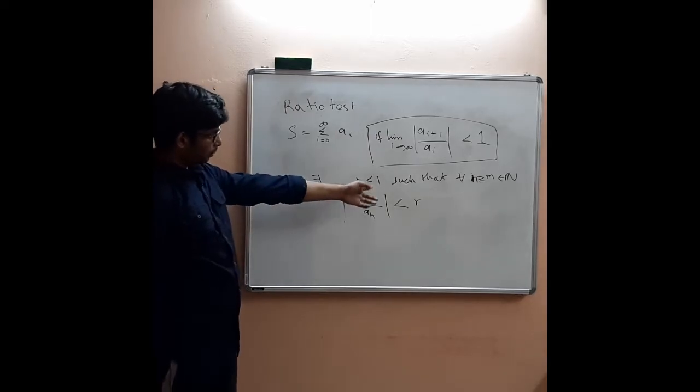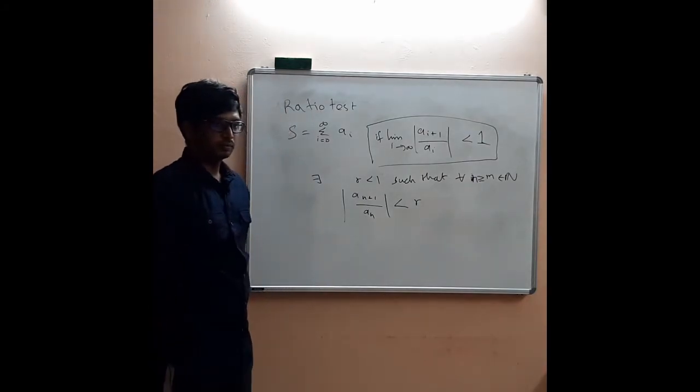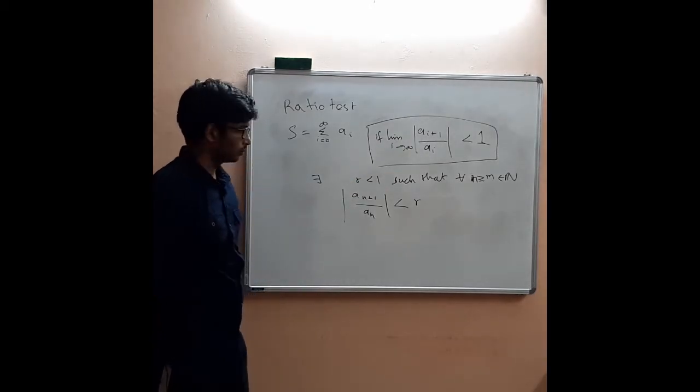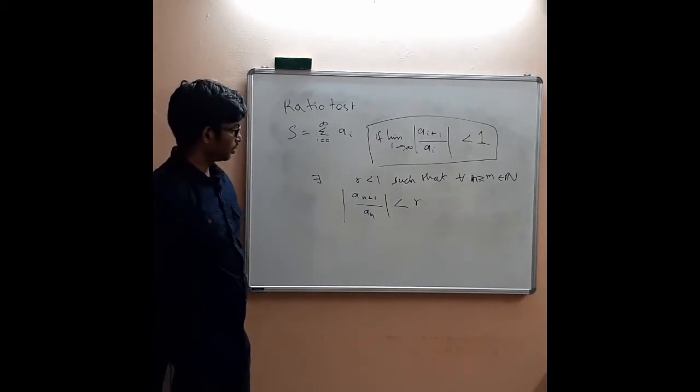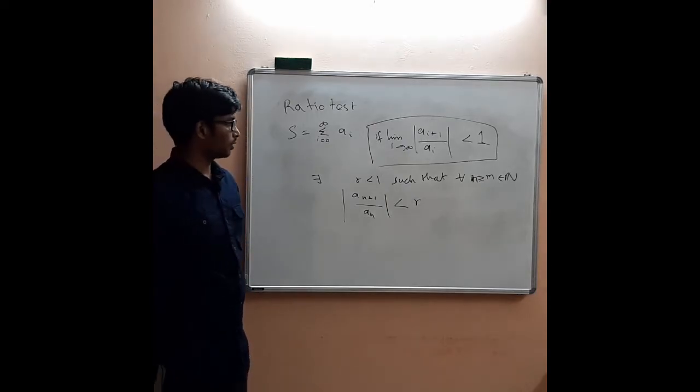This r might very well be the limit of this sequence. No, it should not. We don't have to think about r as the limit of the sequence.